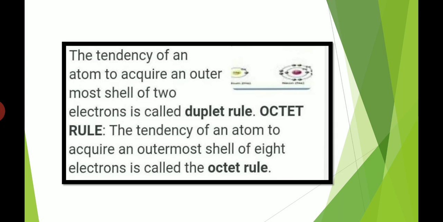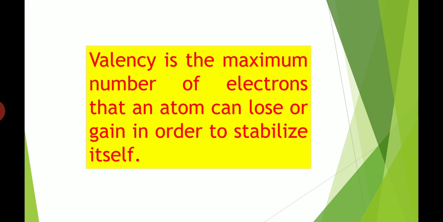So let's go back to the definition of valency. Now see, valency is the maximum number of electrons that an atom can lose or gain in order to stabilize itself. That means to have 8 or 2 electrons in the outermost shell or the valence shell, an atom will adjust its electron number.